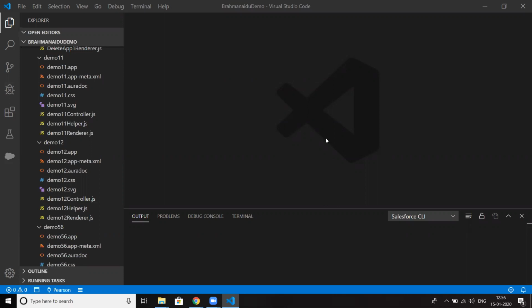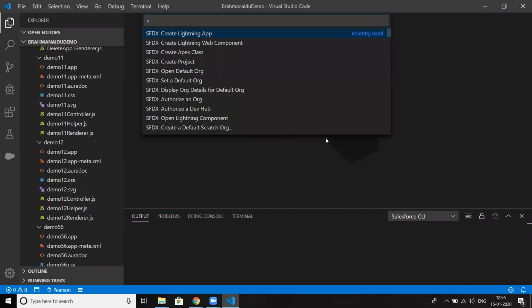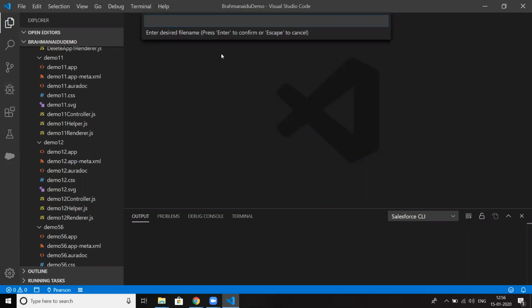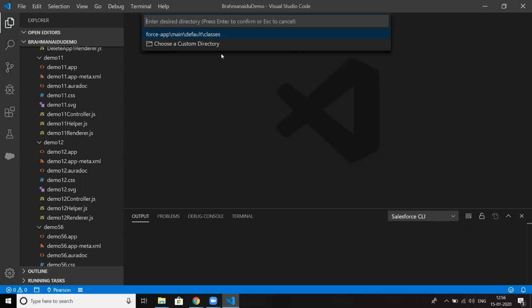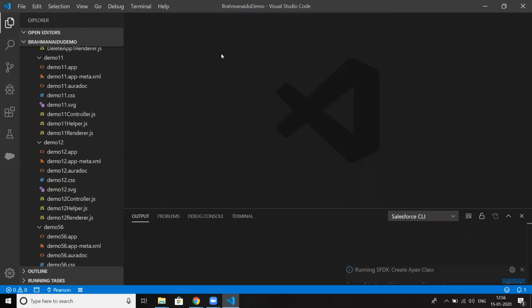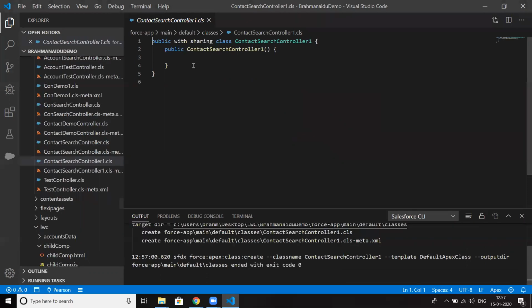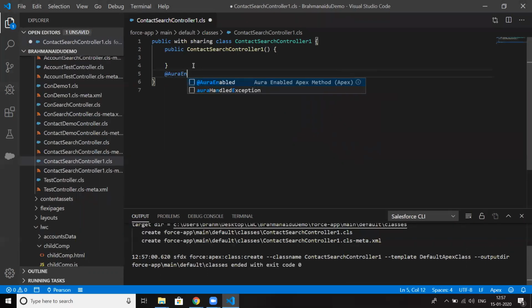I'm creating an Apex class. The name of the Apex class is ContactSearchController1. I'm choosing the default directory. Here we need @AuraEnabled; if we don't write this annotation, we will not be able to access the data in the Lightning application. So cacheable equal to true.